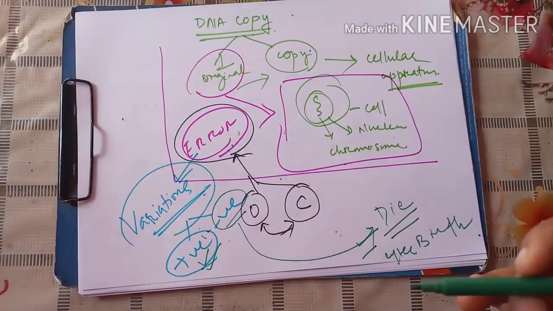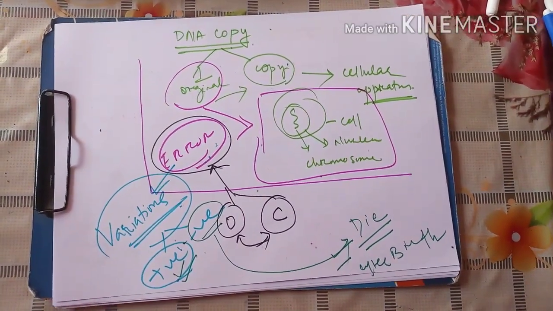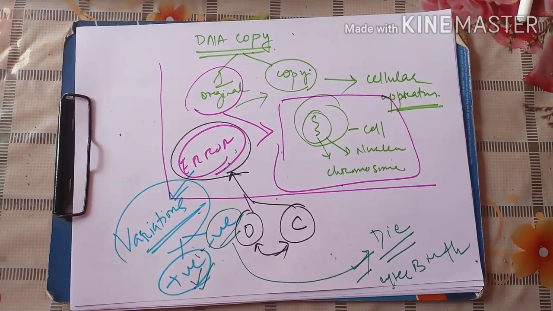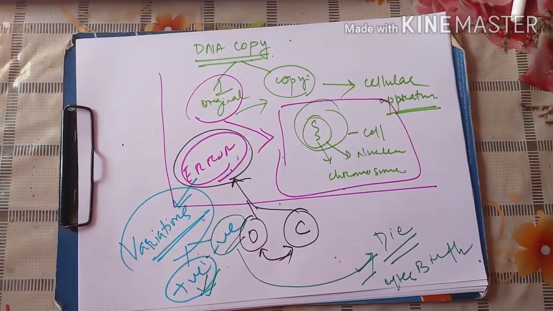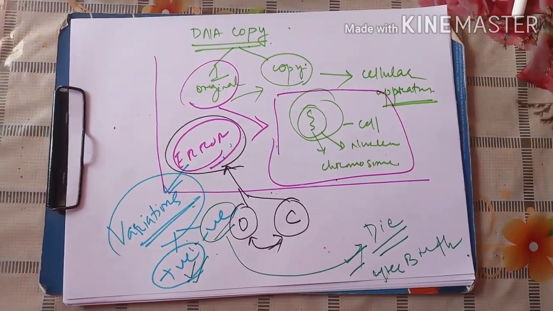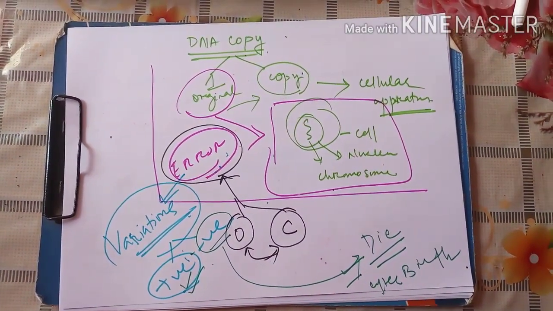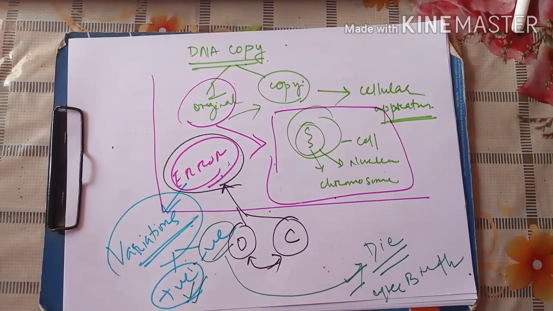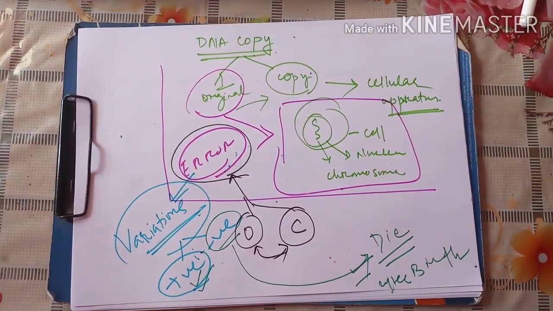So whatever organisms are born, every time they have some variations within themselves, due to which the organism is able to survive or cope with the changing environmental conditions. And that is why variations are required, and these variations come when there is reproduction and when there is formation of a new species.